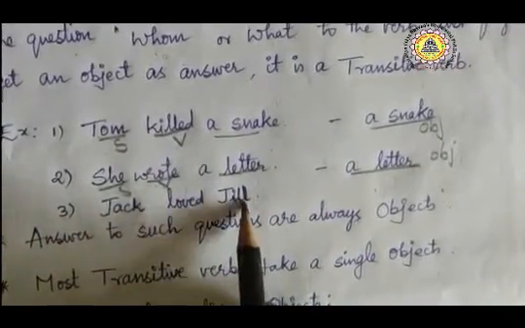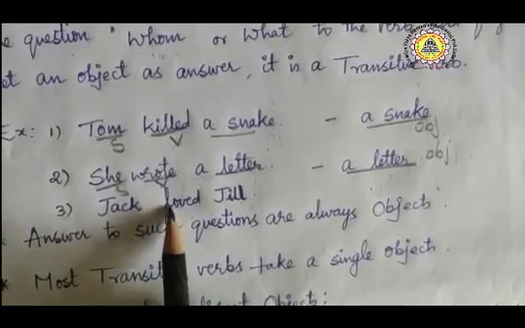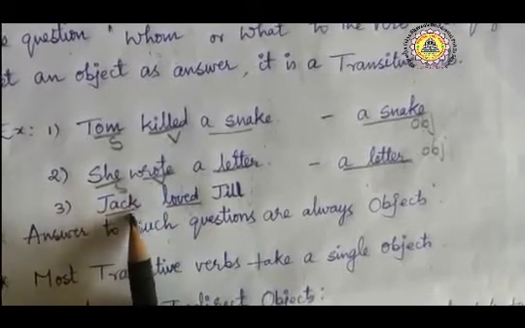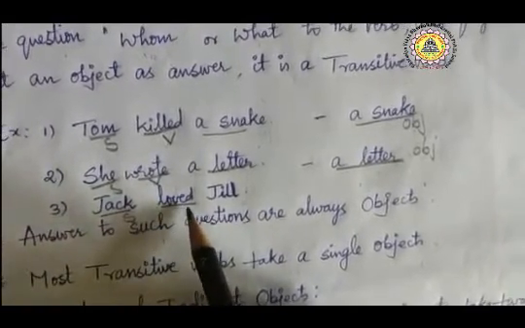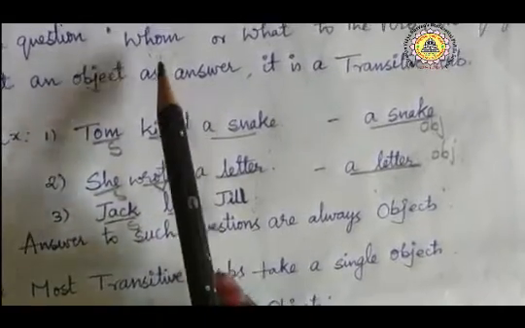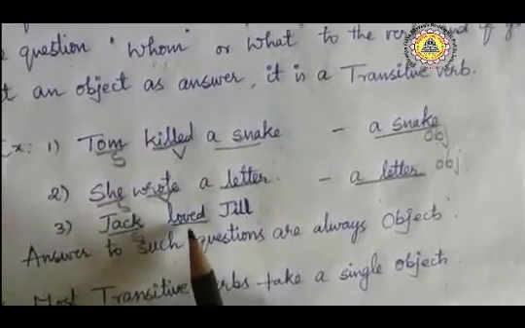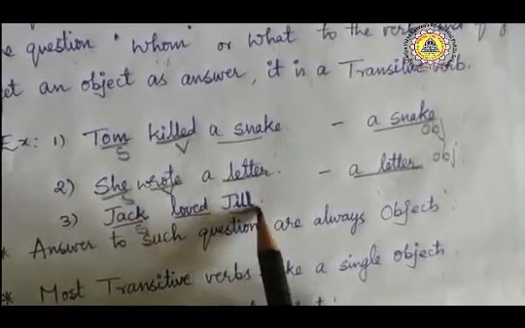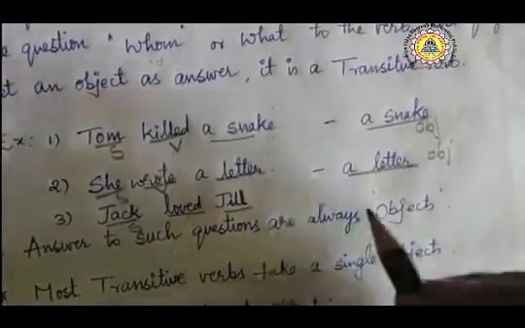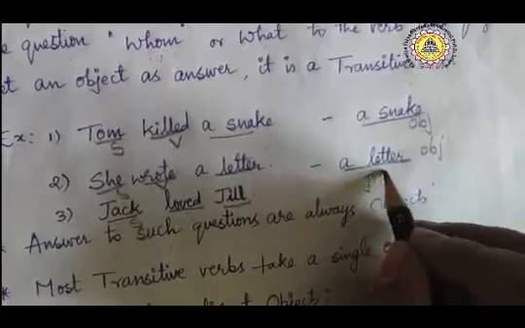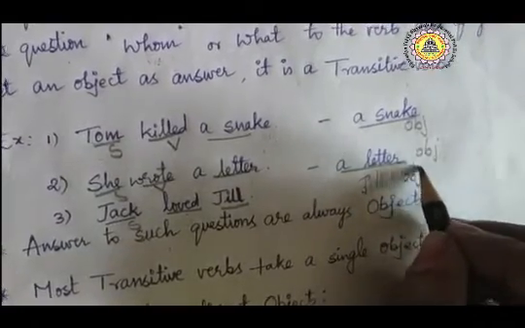Jack loved Jill. Here loved is the verb and Jack is the subject. So we have to question the verb using whom or what. Loved whom? Jill. So we got Jill, and this is the object. So this is also a transitive sentence.